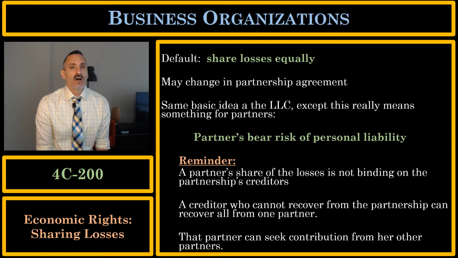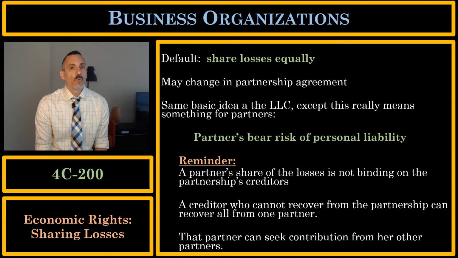No matter how you agree to share losses, whether it's the default rule, share losses equally, or if the partnership agreement changes that default rule, this is not binding on the partnership's creditors. If the partnership cannot meet its obligations, the partners are personally responsible for it, and they're jointly and severally liable for the partnership's obligations.